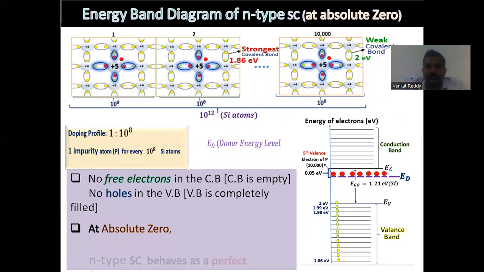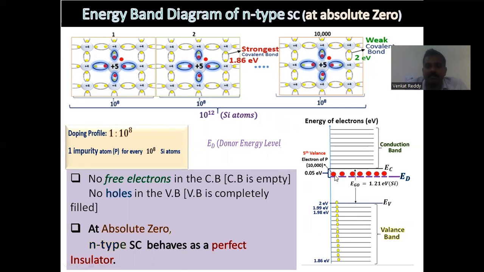Now, even at absolute zero temperature, the N-type semiconductor behaves like a perfect insulator, because the electrons are not detached. Still the electrons are in the donor energy level E suffix D only. We have to move them to the conduction band, either by increasing the temperature or by applying an external force. We can move the electrons which are in the donor energy level to the conduction band, or we can move the valence electrons to the conduction band.